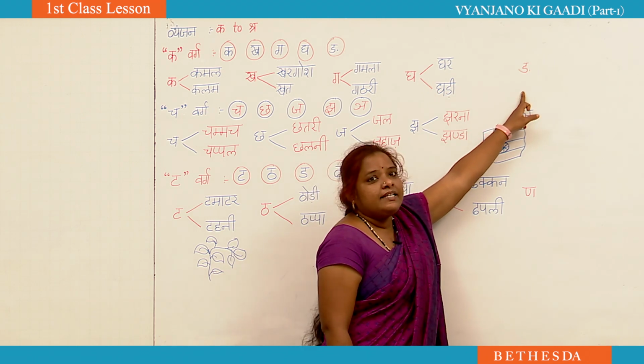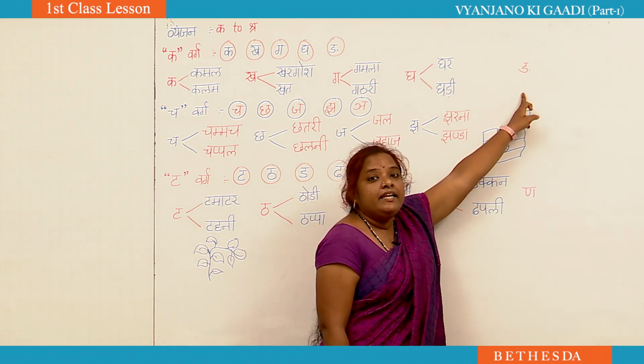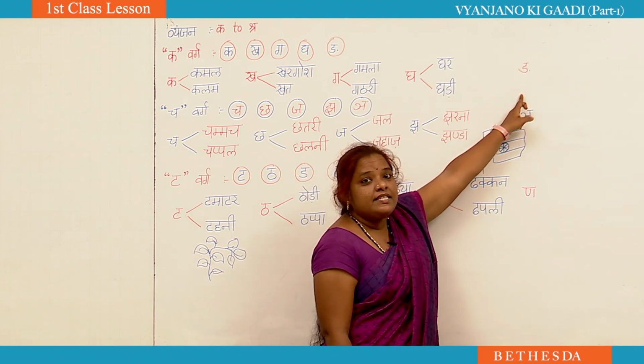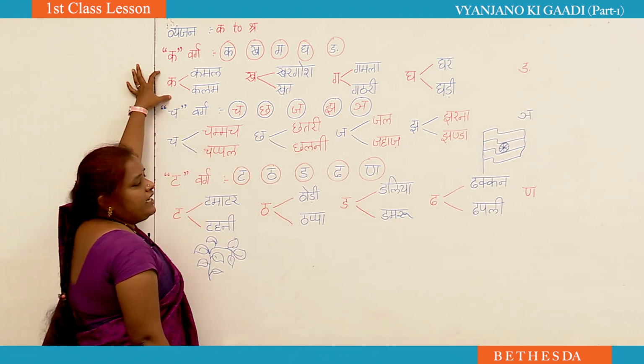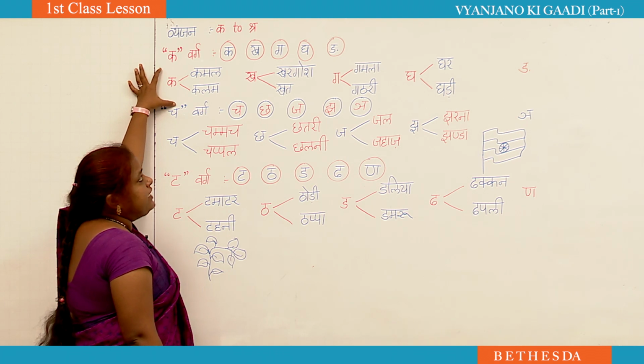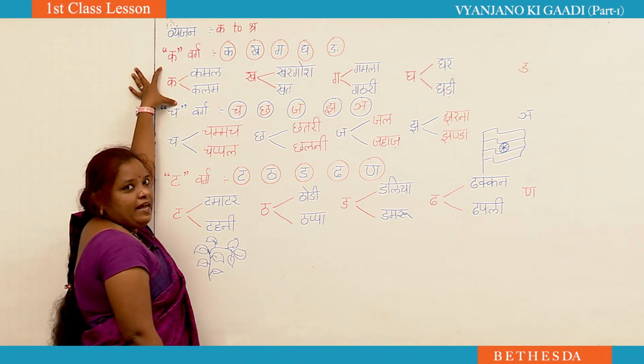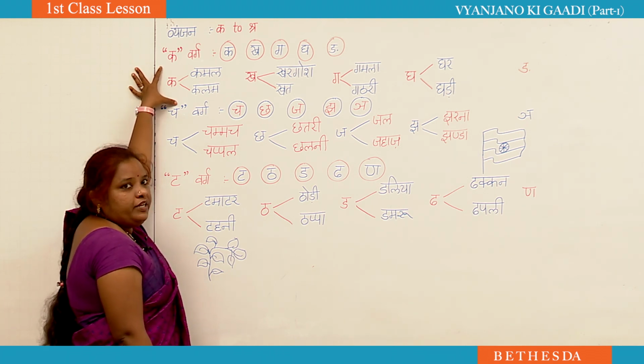And the last letter in the Ka Varg is Inya. How do we say this letter? Inya. Once we read all these words, after that I'll tell you a small grammar part which you don't know how to read.